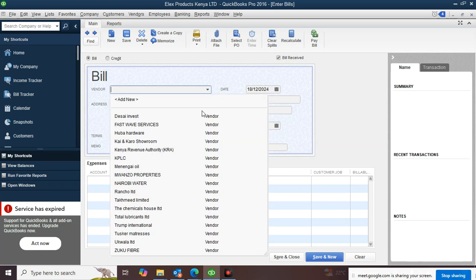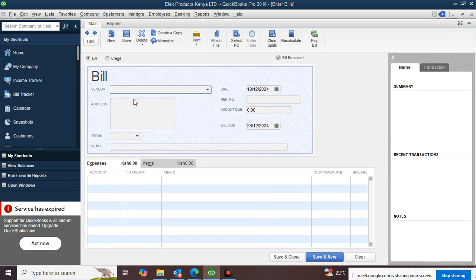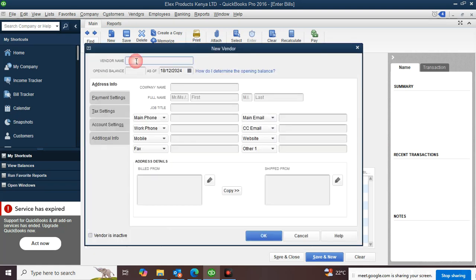If you had already recorded it, you can search for it. It is not in the list. Okay, you add new. Add new. Vendor name.